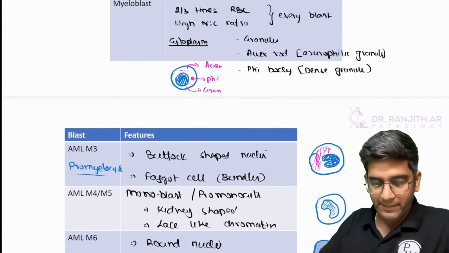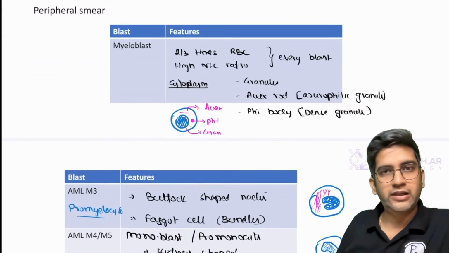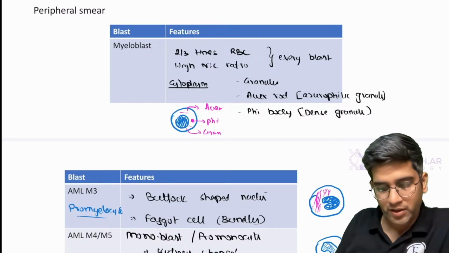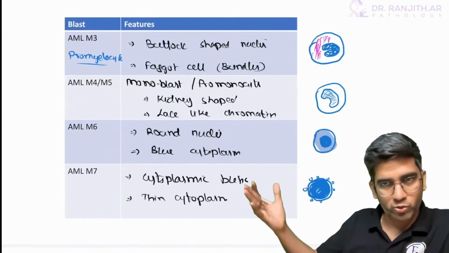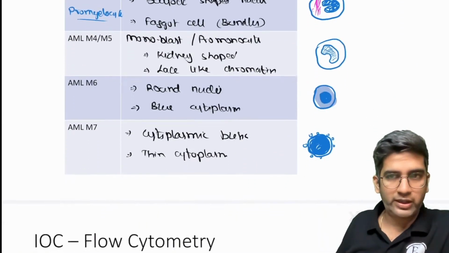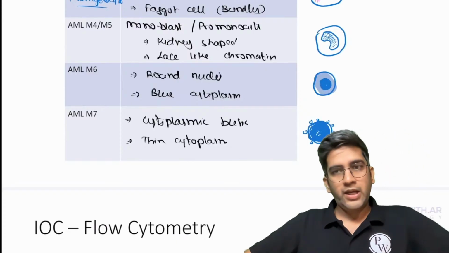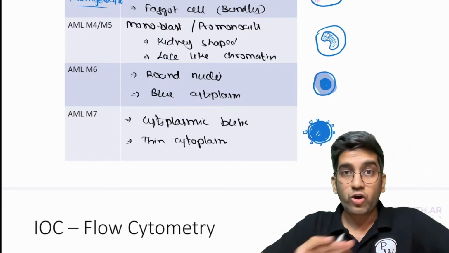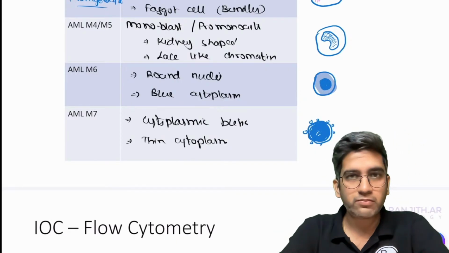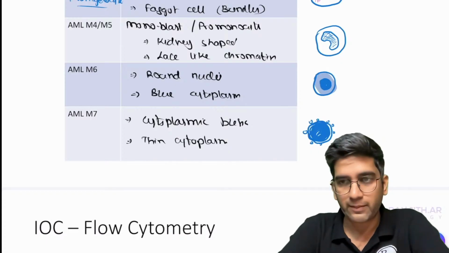So this is the appearance of all the blasts seen in myeloid leukemia, fine? Normal blast, M3, promyelocyte like Roshan said, and you have M4, M5, M6 and M7, fine? Great. I've not talked about markers yet. We'll look at the markers soon. Markers always come in the approach.